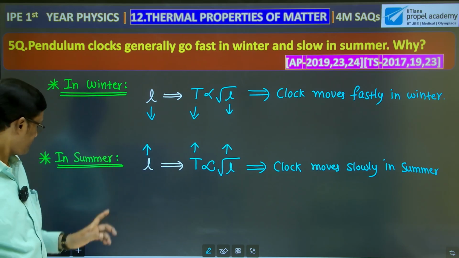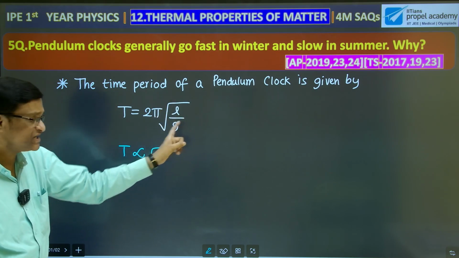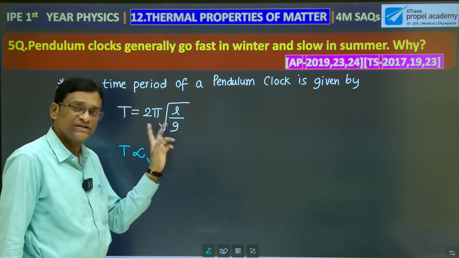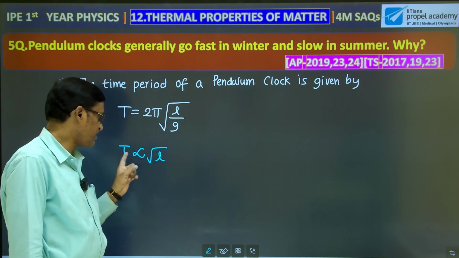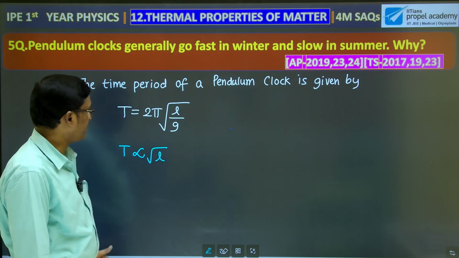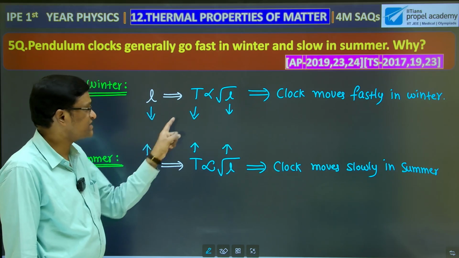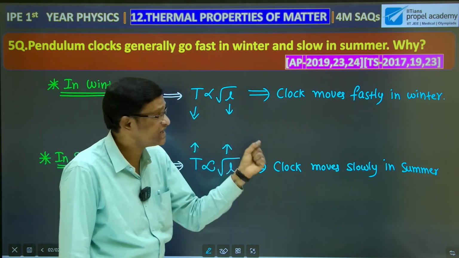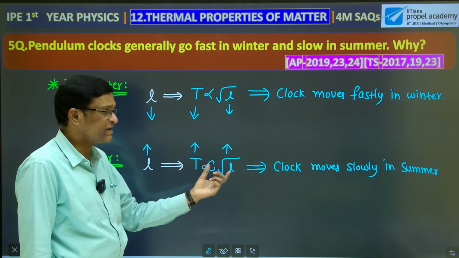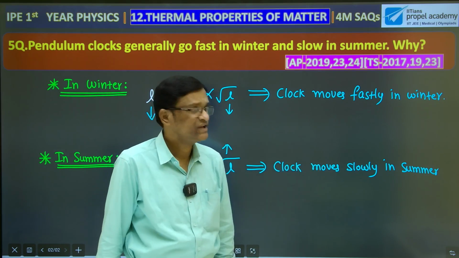So we know that the time period of a pendulum clock is equal to 2 pi under root of L by g. On a given planet or on the earth, the 2 pi and acceleration due to gravity are constant only. Therefore, time period is directly proportional to the square root of the length of the pendulum only. Okay. Now, in this manner, that's why in winter, as the metals contract, length decreases, time period decreases, so it makes more number of seconds. That's why the clock moves fast. In summer, length increases, time period increases. That's why the clock will make less number of seconds. That's why the clock moves slowly in summer.